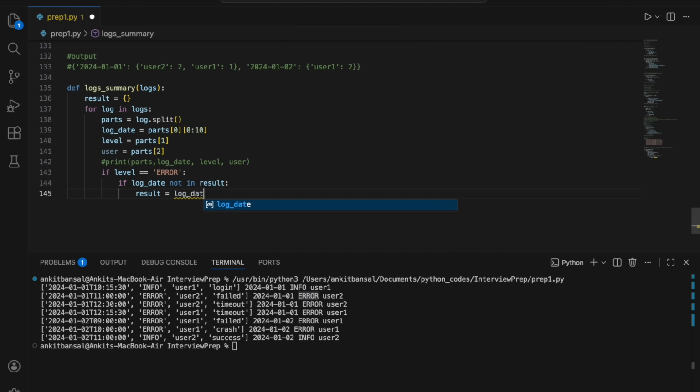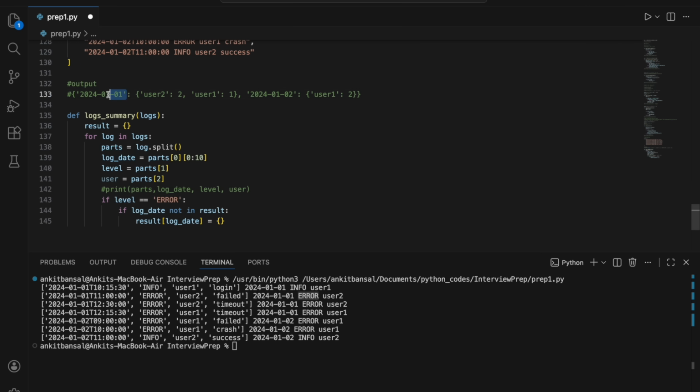So I will say result log underscore date, sorry, result log date, right? So this date will go with the empty dictionary, right? So basically this will go in the first iteration and there will be an empty dictionary at that point.